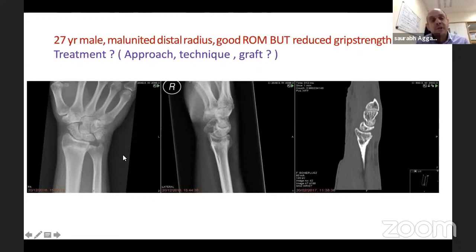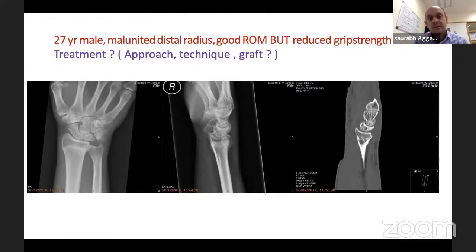So if I take you through his radiographs, now PA radiograph, you can see radial height is okay, inclination is okay, but there is a dorsal malunion. So you can see here it's around 10 degrees. So effectively it's 20 degrees. You can see carpus, capitate is tending to fall off. Lunate is tending to extend, i.e. following the direction of malunion. So young man, fit and healthy, lots of demands on his wrist. So first thing, treatment, yes, he needs surgery.